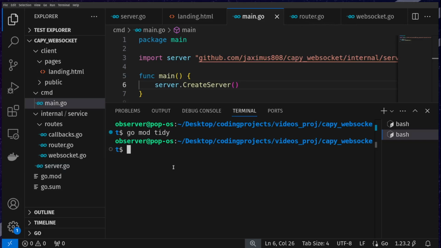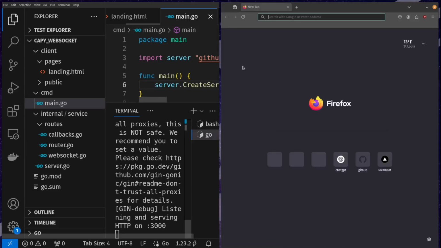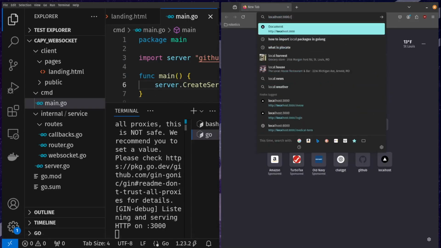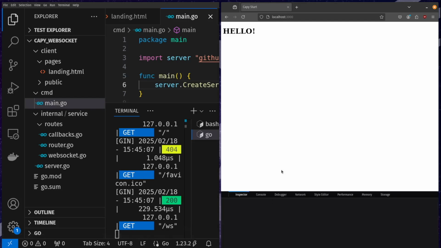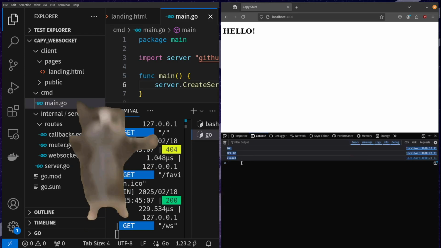Then we'll run our server with go run cmd/main.go. Then we should see nicely that a web server pops up in our terminal, and boom, we have a nice web server up. To see that it's a WebSocket server, let's go to the actual URL, and you can check the console. And now we can see that we actually received our WebSocket packets, and see that we actually have a WebSocket server up and running.